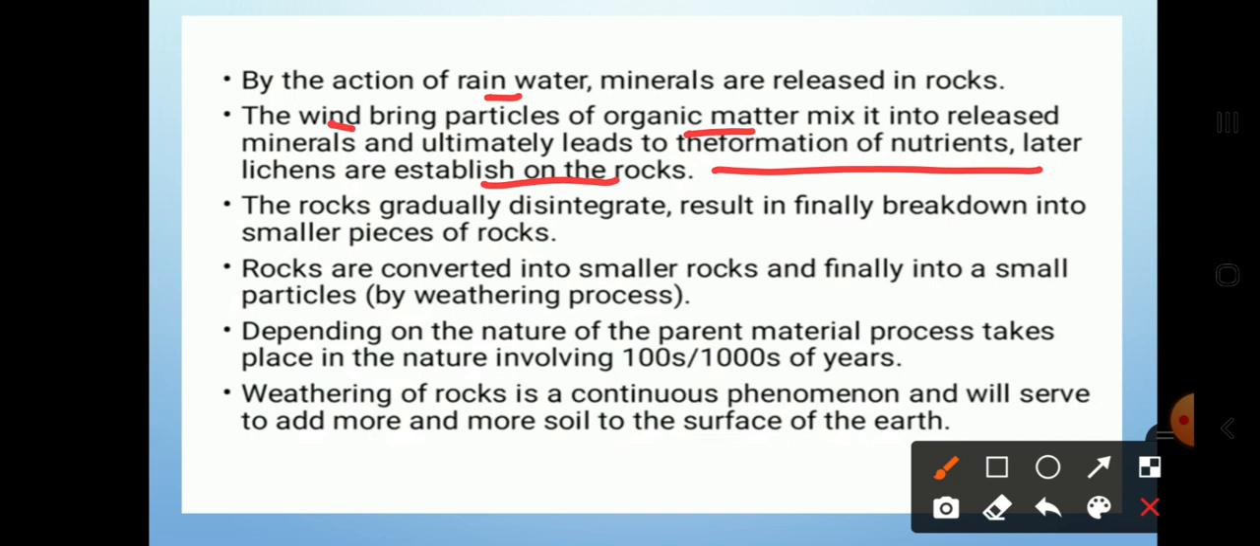What are lichens? They are symbiotic organisms. Symbiotic of which two organisms? The first one is fungi and the other is algae, which together form lichens. These rocks gradually disintegrate and break down into smaller pieces of rocks. Now these smaller pieces of rocks will be converted into small particles by the weathering process.